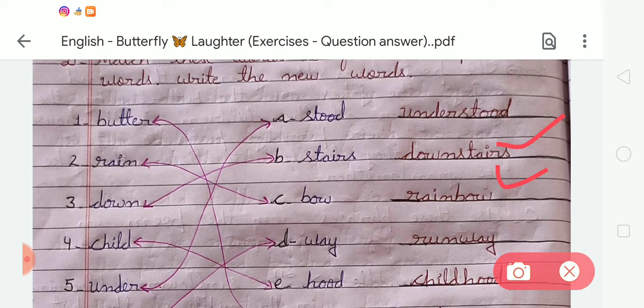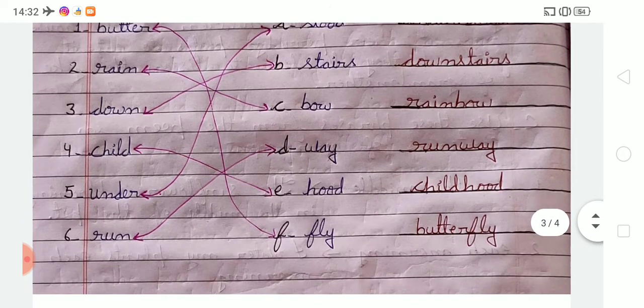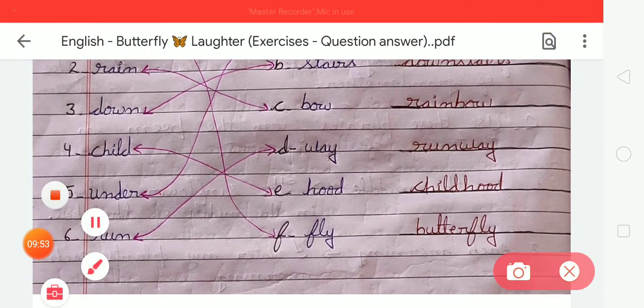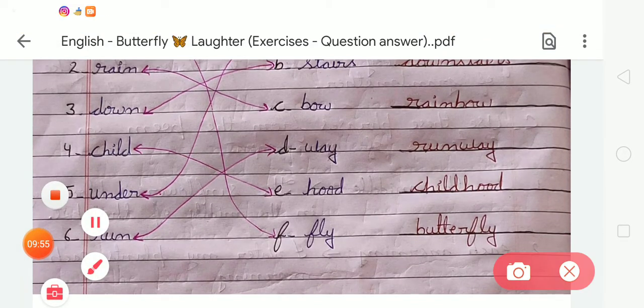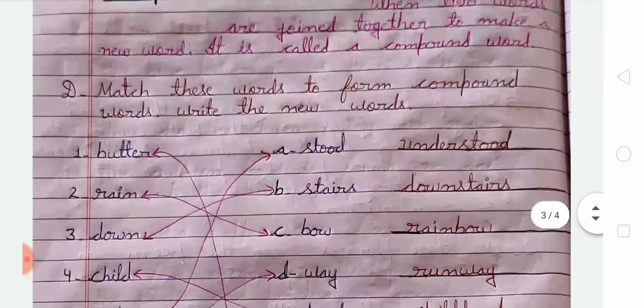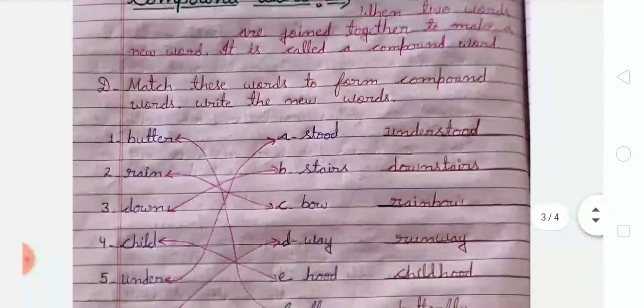Fourth is runway. So the spelling of runway is RUNWAY, runway. What is the spelling of childhood? The spelling of childhood is CHILDHOOD, childhood. And the last one is butterfly. So the spelling of butterfly is BUTTERFLY, butterfly.